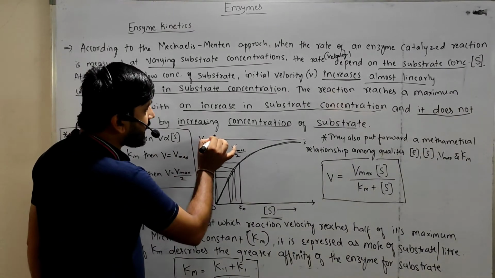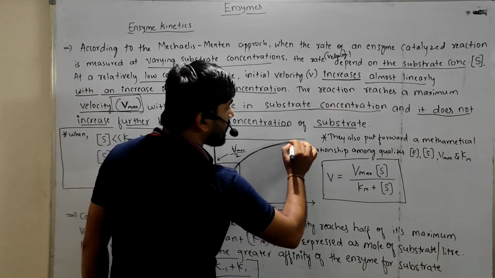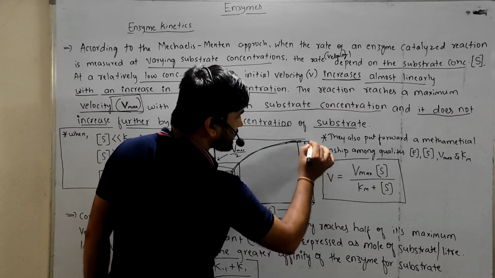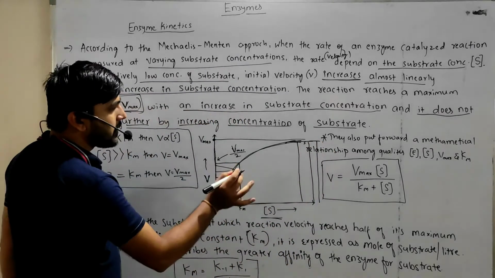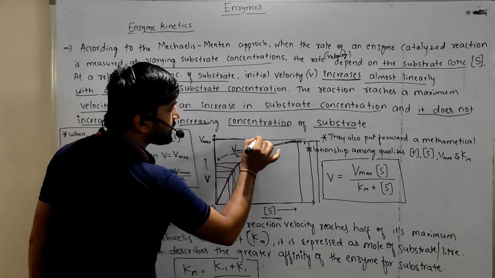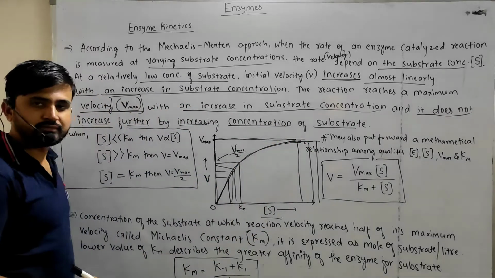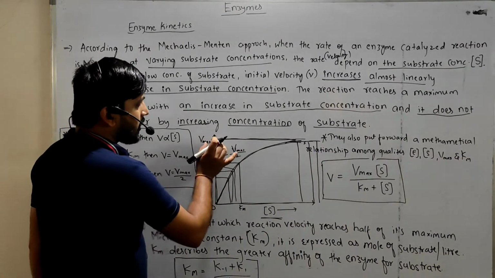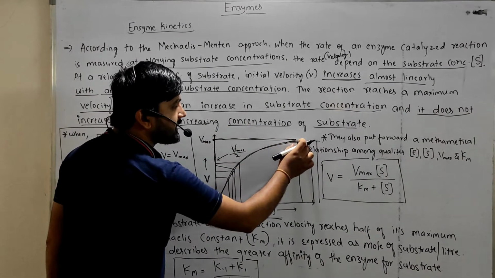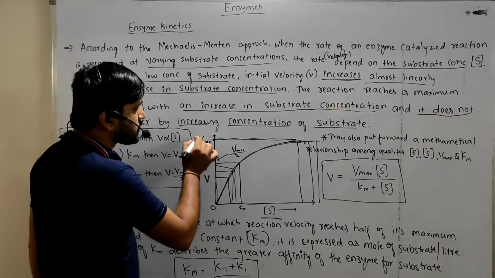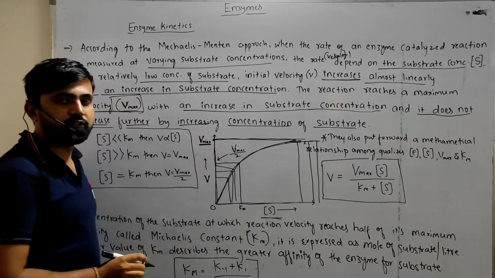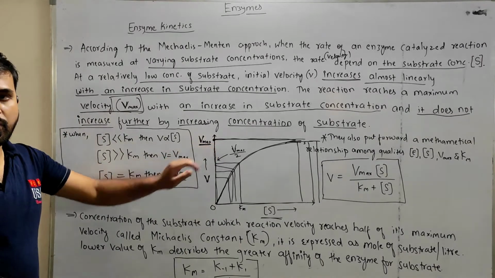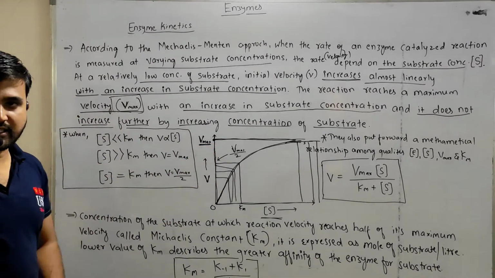After attaining this limit, if you keep adding substrate, the velocity of the reaction will stay constant. After attaining the maximum velocity, whatever increase you make in the substrate concentration, the velocity of the reaction will stay constant. That is nothing but the velocity at the maximum point. So this is the graphical representation.